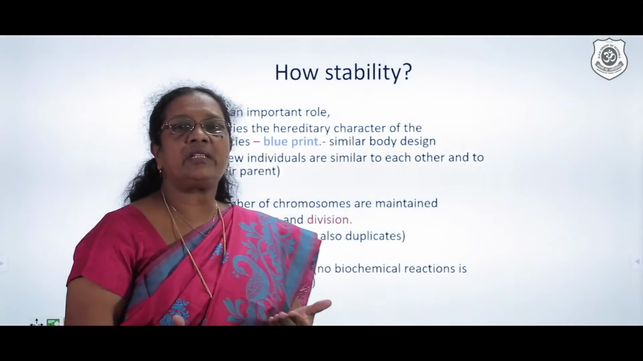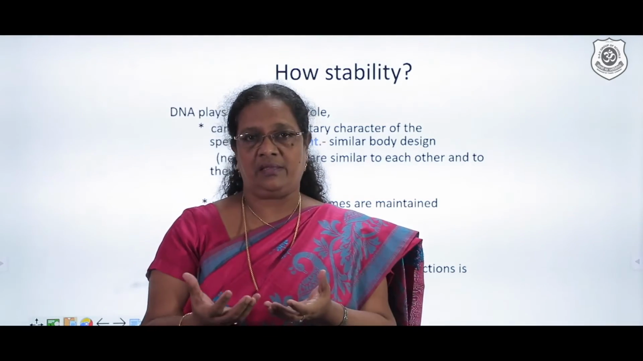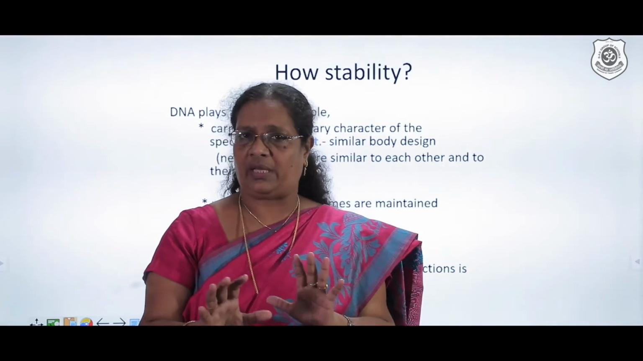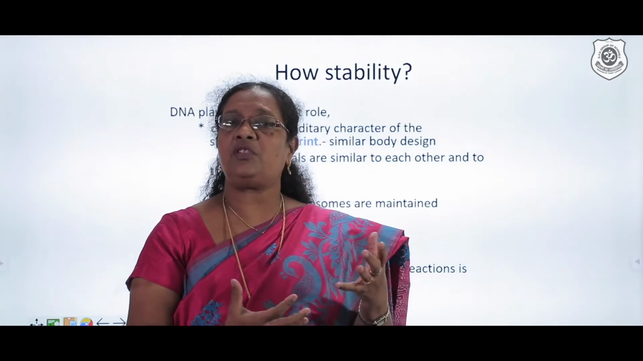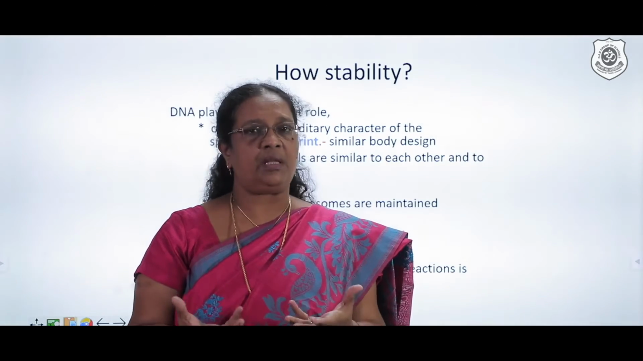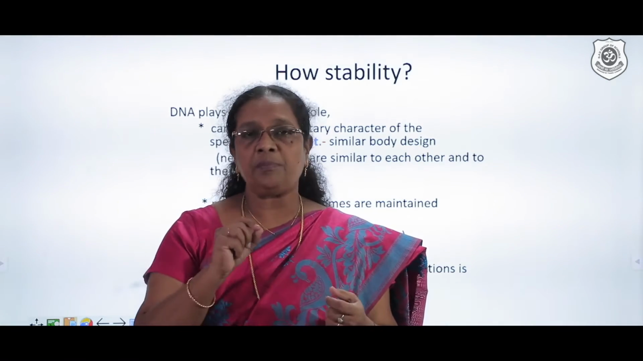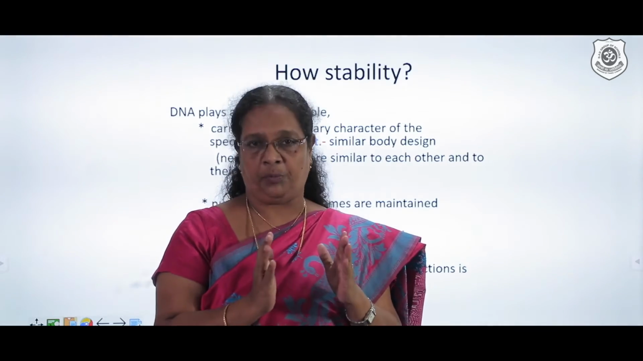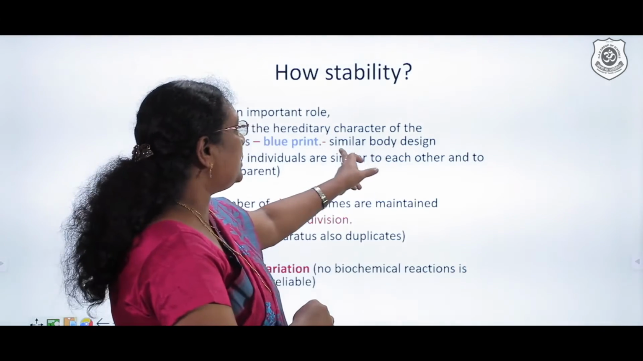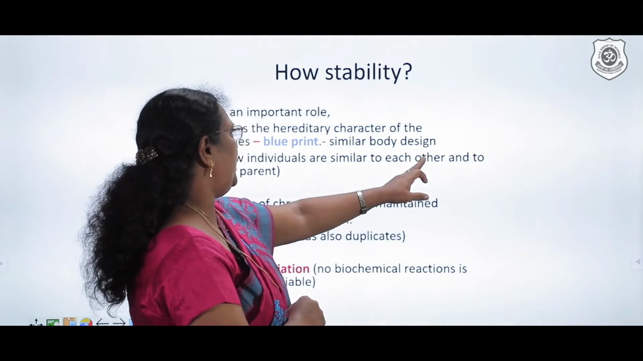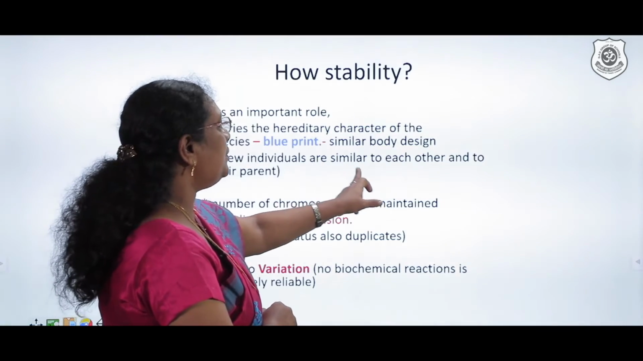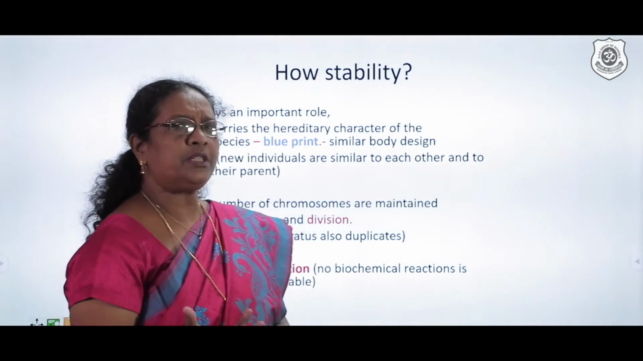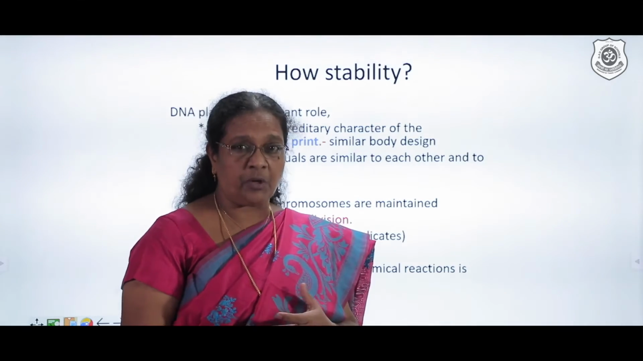If I'm just going to take a cat and a kitten, they look alike. If I take a puppy and a dog, they look alike. We will be just able to observe a child from the mother. So all these happen, the basis behind it is because they have a perfect blueprint. Means the similar body design will be there. New individuals are similar to each other and to their parent. How is that blueprint going to be maintained? How is it going to be possible?